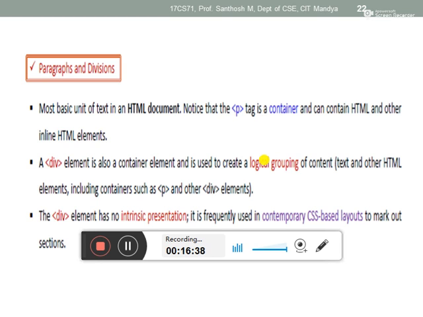They display as blocks, inbuilt they display block. What does block mean in this sense? It acquires 100% width.